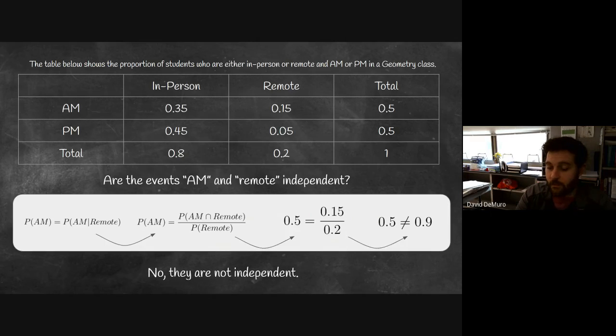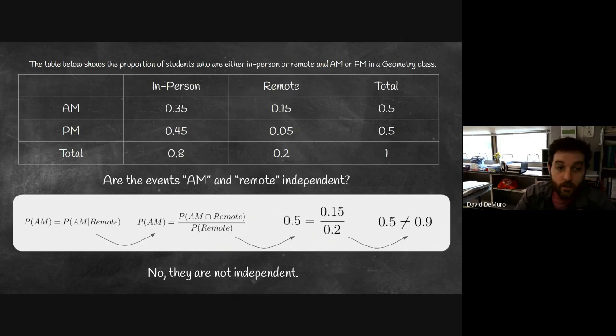That means these two events are not independent. Being an AM student and being remote, they are dependent on each other. Knowing that a student is remote makes them far more likely to be AM than they would be without that piece of information. And so for that reason, they are not independent.